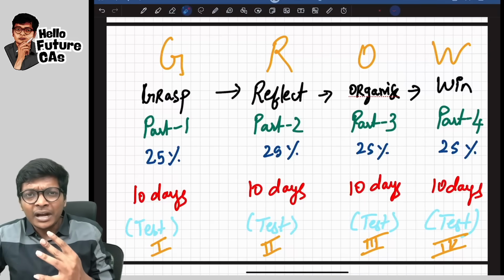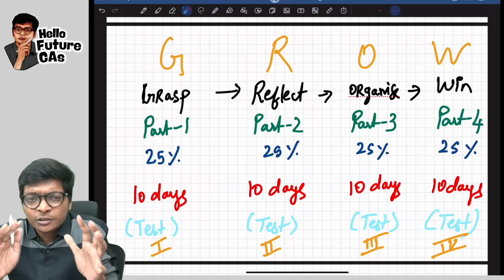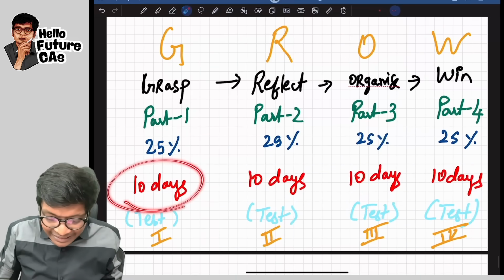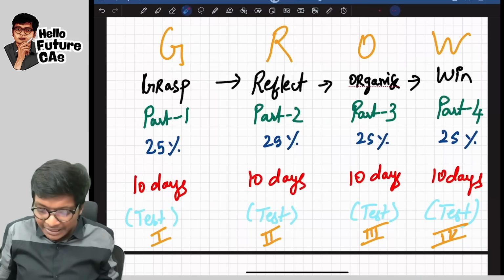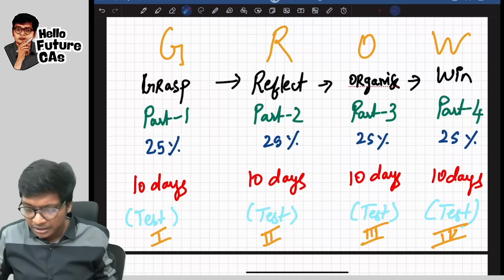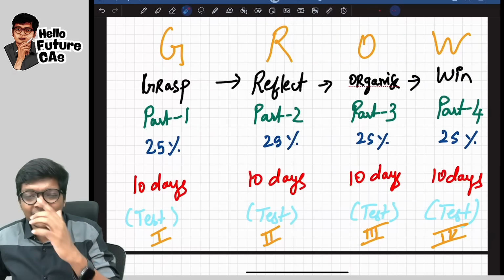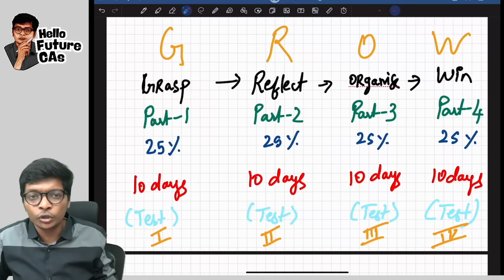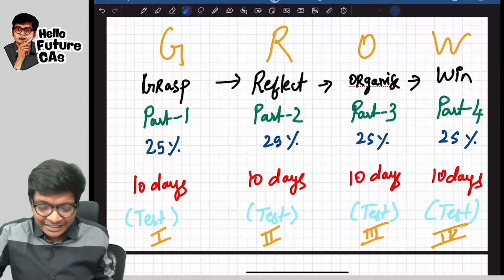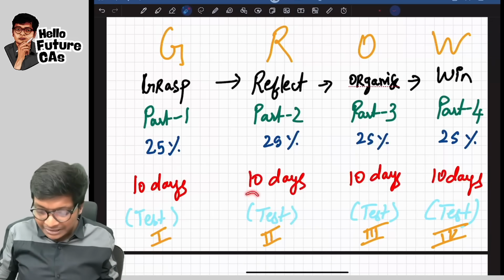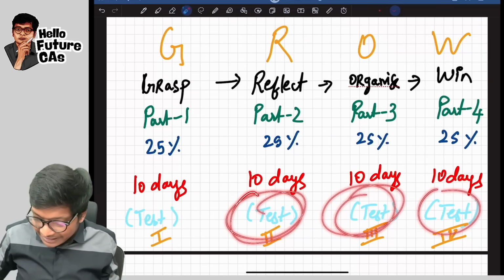Sir, how do I achieve these 4 parts in such a short span of time? Let me explain. In first 10 days, watch G. In next 10 days, R. Next 10 days, O. And next 10 days, W, guys. That's it. These 4 is what you will do. And the bonus is in the first 10 days, you will also write a test. Test here, and test here.